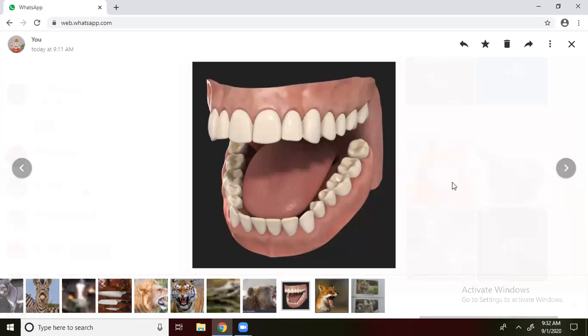This is the sharp pointed tooth, which is useful to cut chicken, fish, all these things. We also have both flat teeth as well as pointed teeth. So humans also come under omnivorous animals.